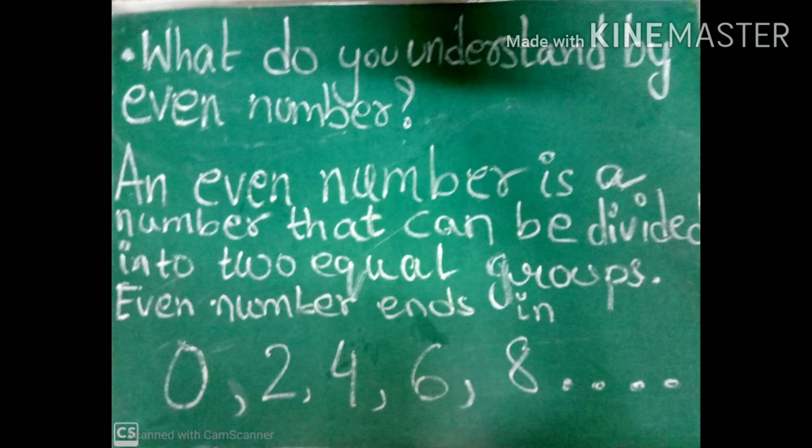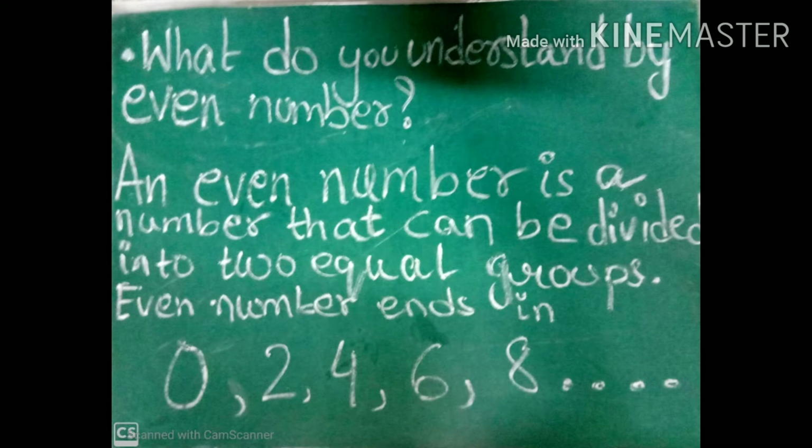Even numbers always end in 0, 2, 4, 6, 8.